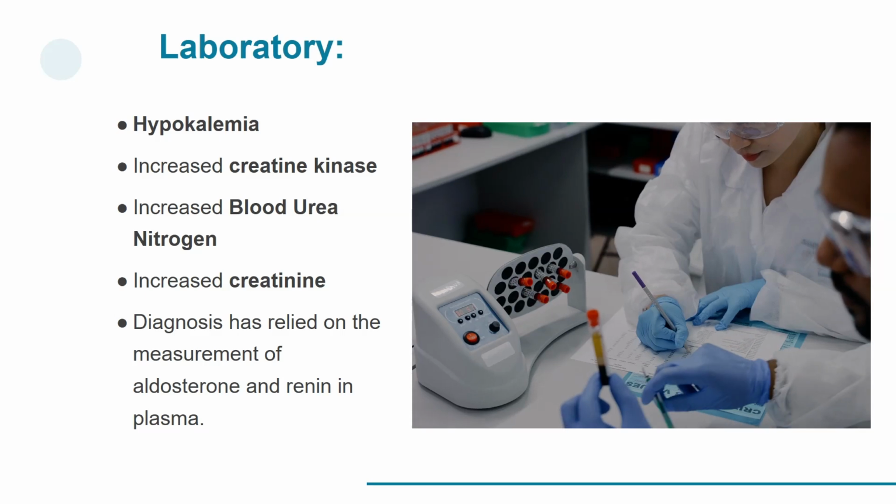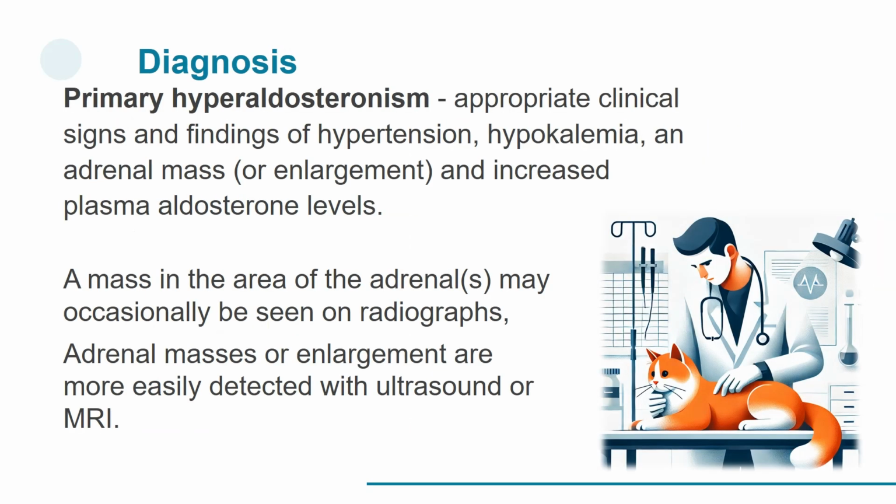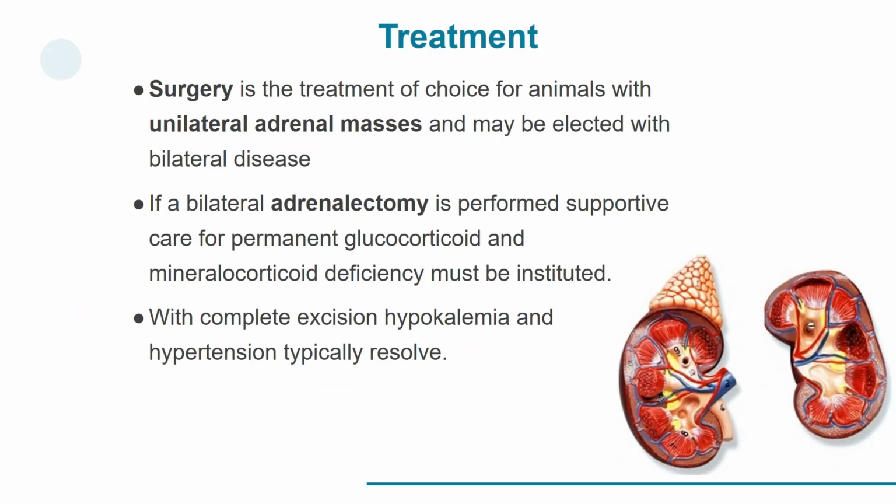Diagnosis has relied on the measurement of aldosterone and renin in plasma. Primary hyperaldosteronism is suspected in dogs and cats with the appropriate clinical signs and findings of hypertension, hypokalemia, an adrenal mass or enlargement, and increased plasma aldosterone levels. A mass in the area of the adrenals may occasionally be seen on radiographs, but adrenal masses or enlargement are more easily detected with ultrasound or magnetic resonance imaging.